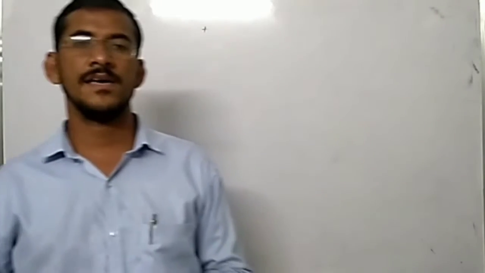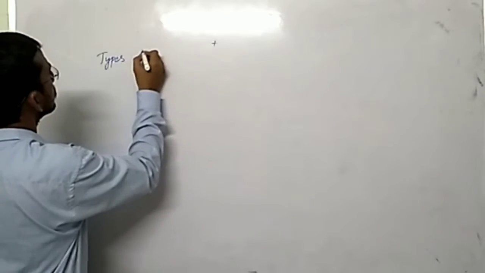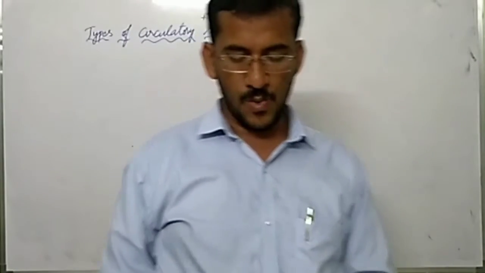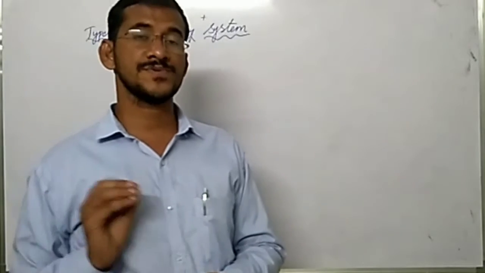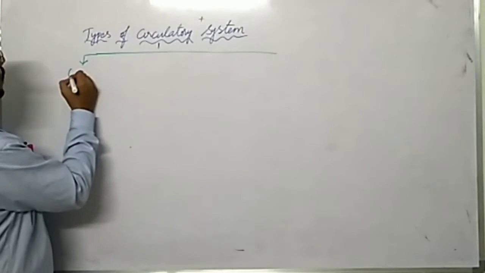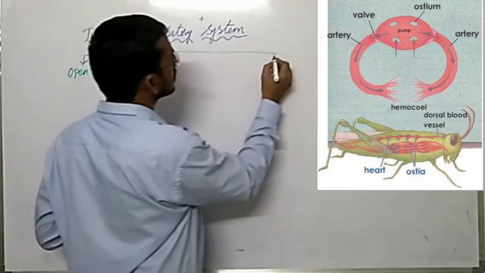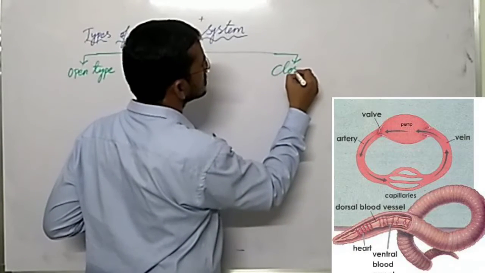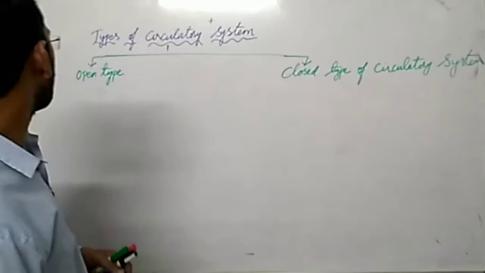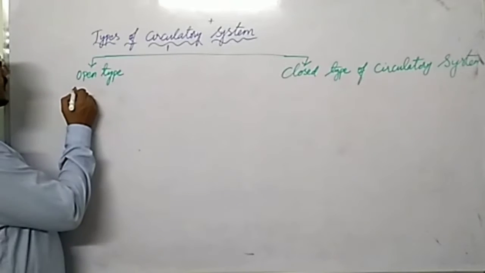Let us understand the types of circulatory system. There are two types of circulatory system. One is open type of circulatory system and the other is closed type of circulatory system. In open type circulation, we call blood as hemolymph.